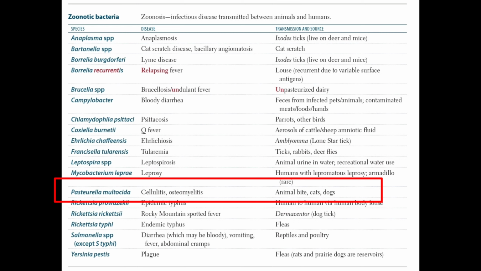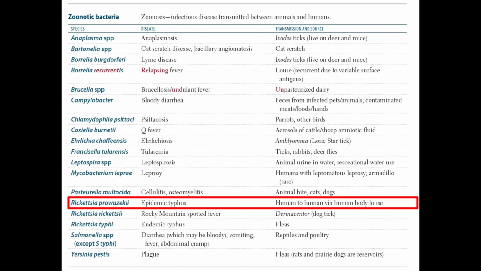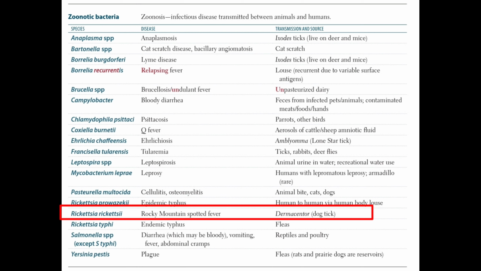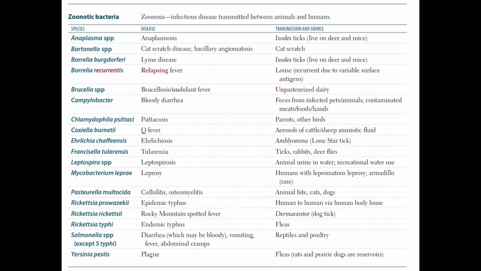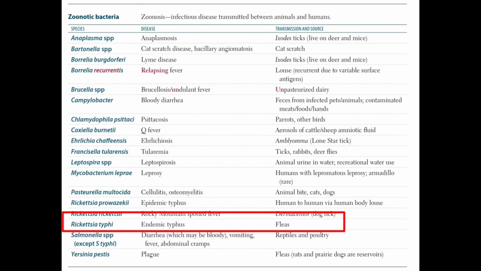Pasteurella multocida causes cellulitis and osteomyelitis. Cats and dogs are the main source of the infection, and it is transmitted by animal bites. Rickettsia prowazekii causes epidemic typhus, and human to human transmission occurs via the human body louse. Rickettsia rickettsii causes Rocky Mountain spotted fever, and the main transmission occurs by Dermacentor, also known as the dog tick. Rickettsia typhi causes endemic typhus, and it is mainly transmitted by fleas.